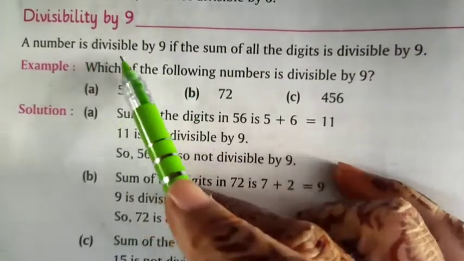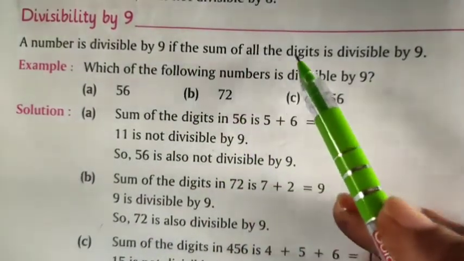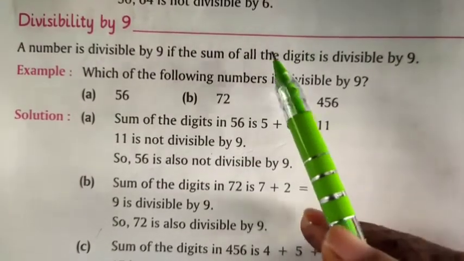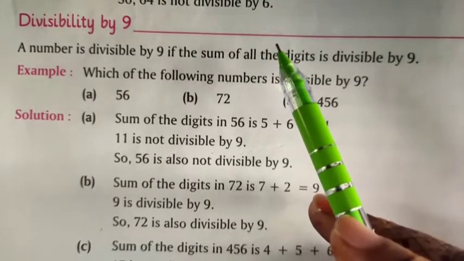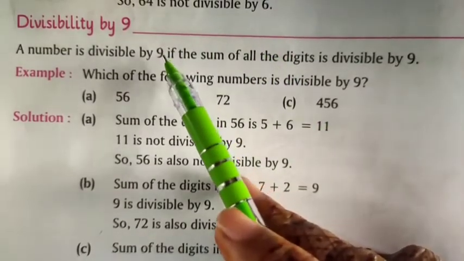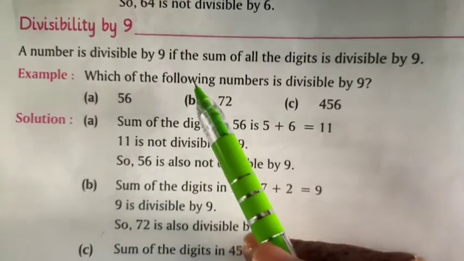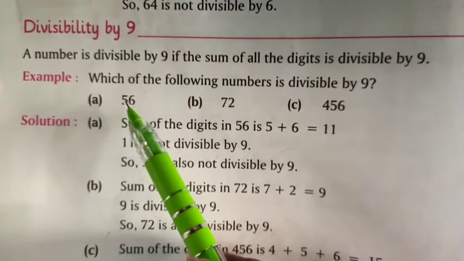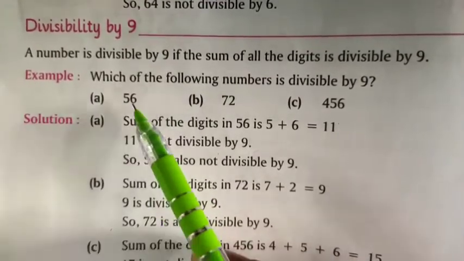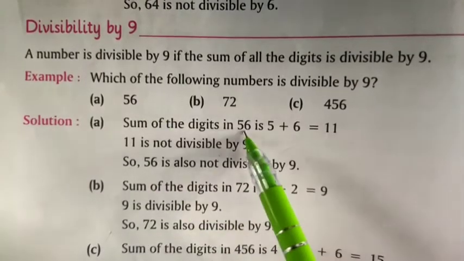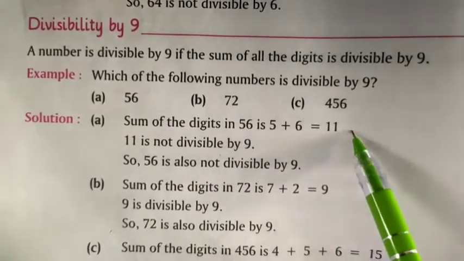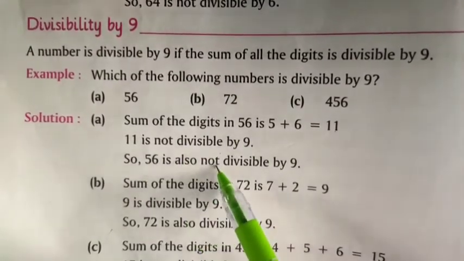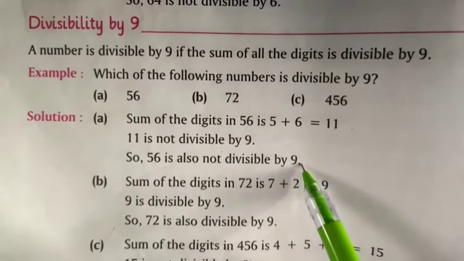Divisibility by 9. A number is divisible by 9 if the sum of all the digits is divisible by 9. The same as the rule of divisibility by 3. Here let's take the example, which of the following numbers is divisible by 9? The first is 56. Now we can check it. First we add all the digits. Sum of the digits in 56 is 5 plus 6, that equals 11, and 11 is not divisible by 9. So 56 is also not divisible by 9.